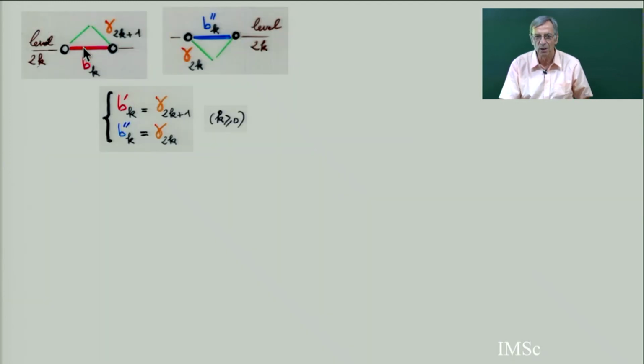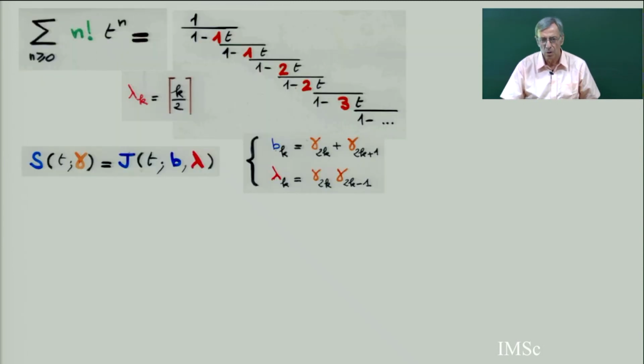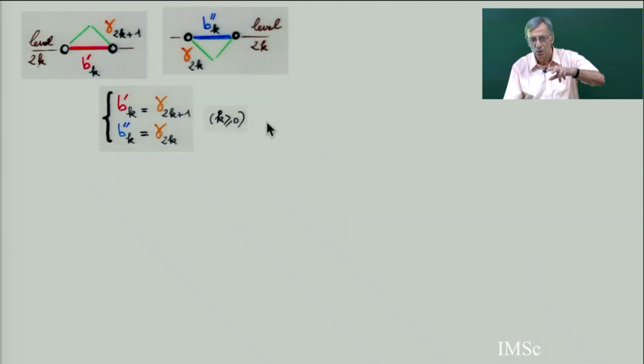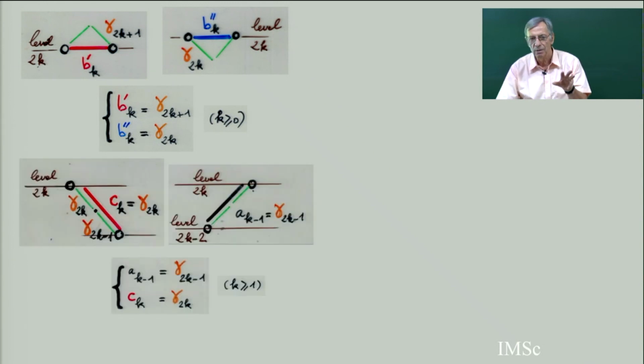So to do more, instead of taking the sum, like here, instead of taking b_k equals this plus this, which corresponds to these two different possibilities, I am going to first do this possibility. See, b prime k is going to be gamma this, the red level, and the blue level will be this. So I am going to make my four valuations which work in the restricted Laguerre histories for the Jacobi fraction.